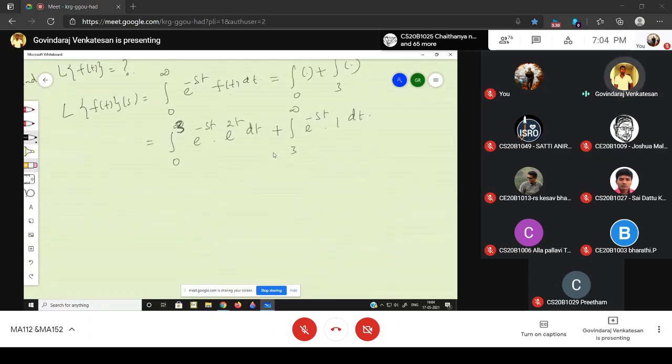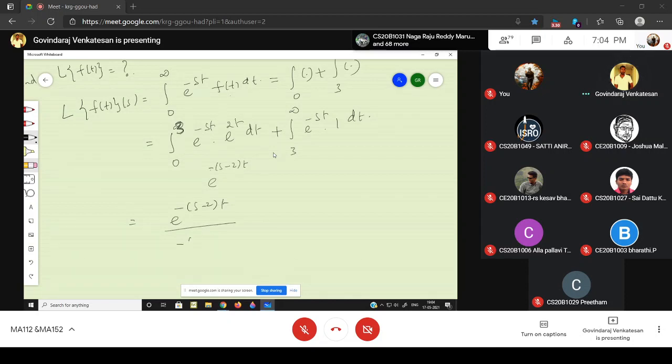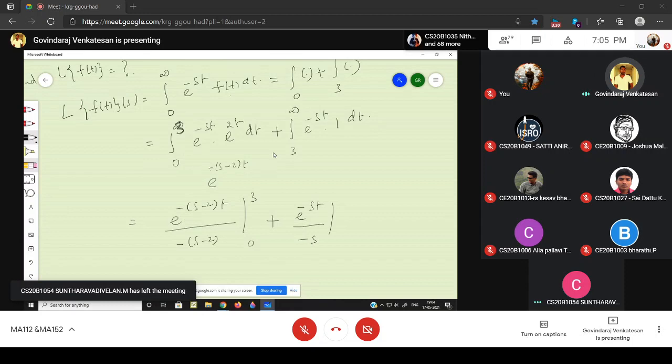Let's simplify the integral. So this is e power minus of s minus 2 into t. Just to simplify, this is e power minus of s minus 2 into t divided by minus of s minus 2, substituting the lower and upper limits, plus e power minus st divided by minus s, substituting the lower and upper limits.